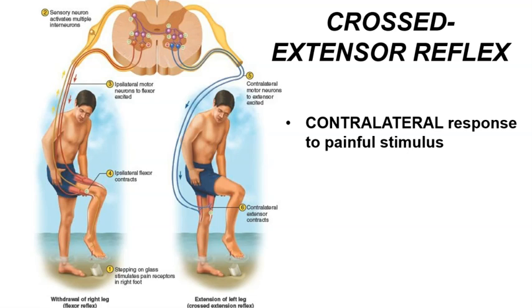We see that in the contralateral limb, that is the limb that is opposite of the stimulus, the crossed extensor reflex is initiated. The same sensory neuron that triggered the withdrawal reflex will also trigger the crossed extensor reflex at the same time. And those sensory neurons involved in crossed extensor reflexes will communicate with many interneurons in the spinal cord and will activate many motor neurons that control extensor muscles in the contralateral limb. So those extensor muscles will contract and keep the leg straight to maintain balance during the withdrawal reflex.